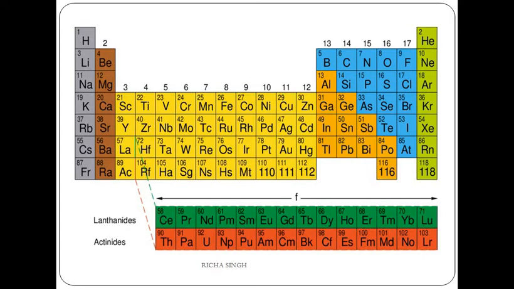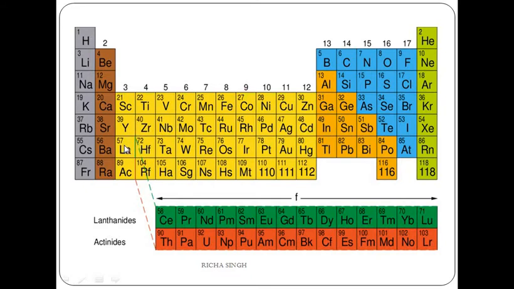You can see here vertical and horizontal columns. There are 18 vertical columns, they are regarded as groups, and 7 horizontal rows which are regarded as periods. Now the element which has atomic number 57 is known as lanthanum.